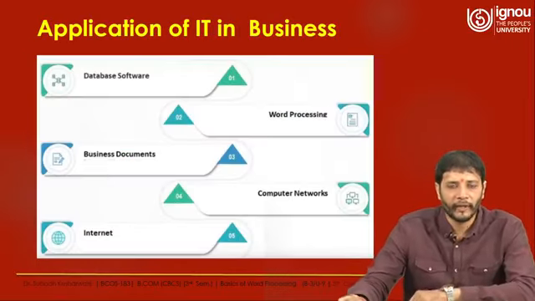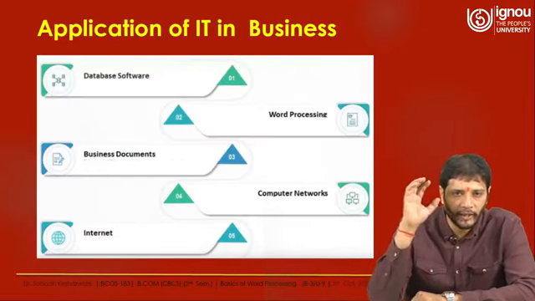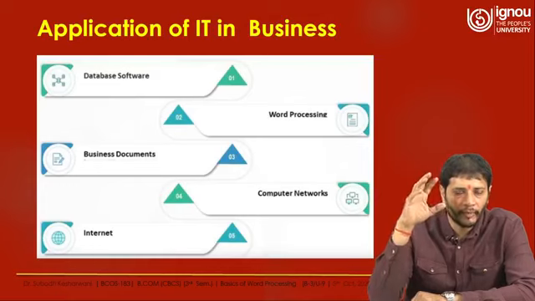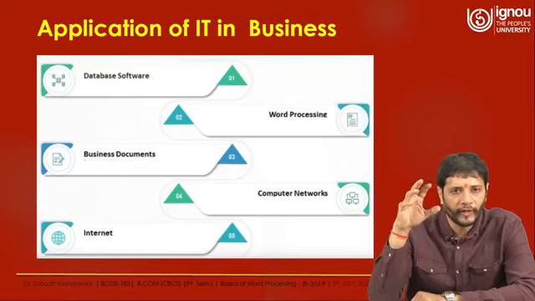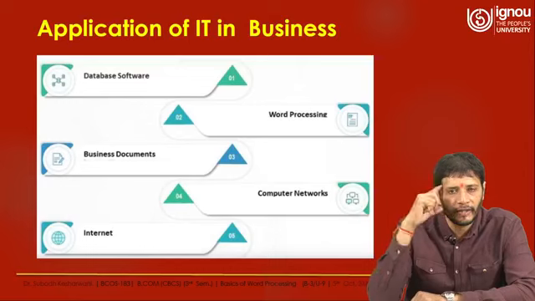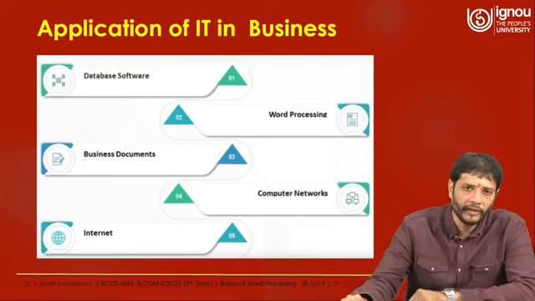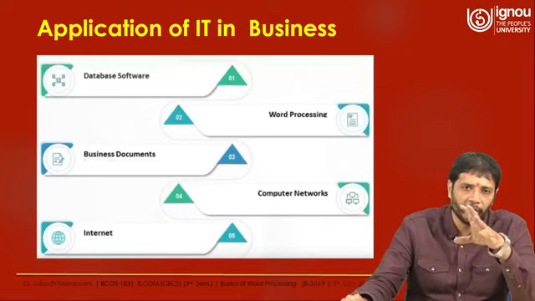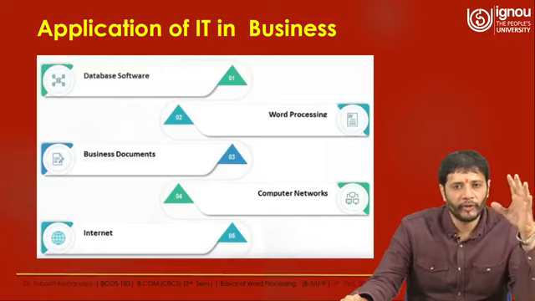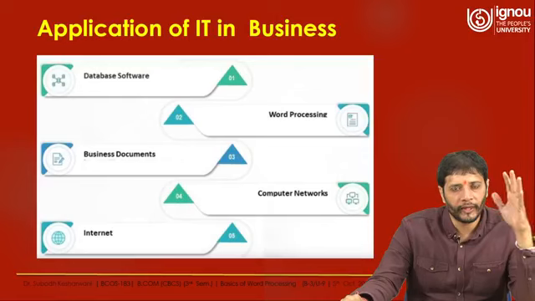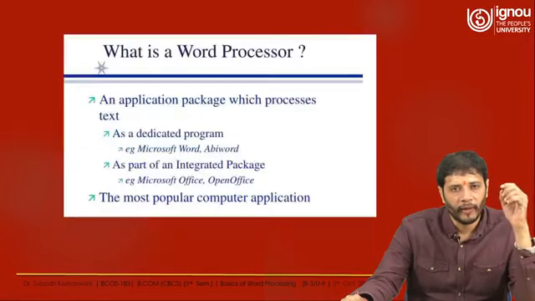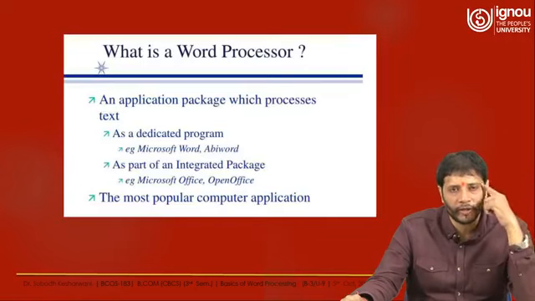So this application of IT in business starts with database software. We have talked about application software, business software, business documents, the internet, then word processing and computer networks. What I mean to say is that this application of IT in business is a very important ingredient, and the role of word processing is very important, because if you are not going to streamline the text, I think the result or report is not going to be developed in the right manner.